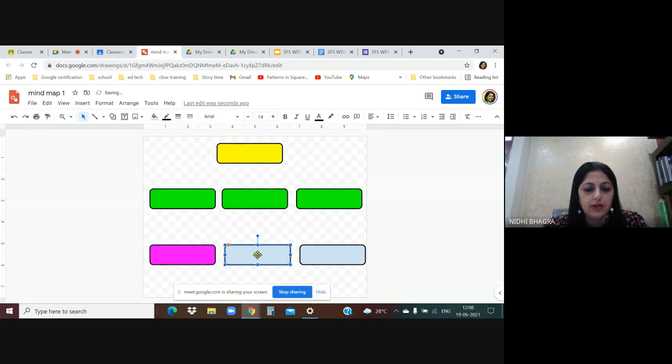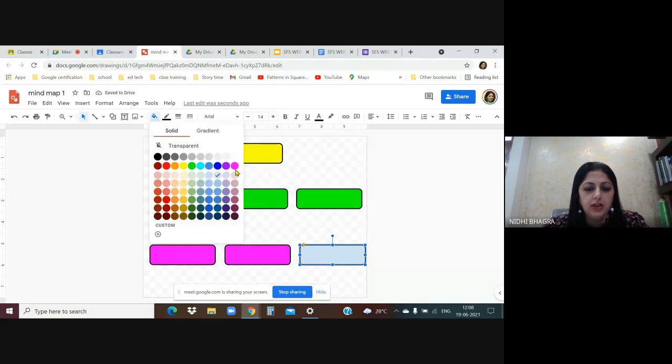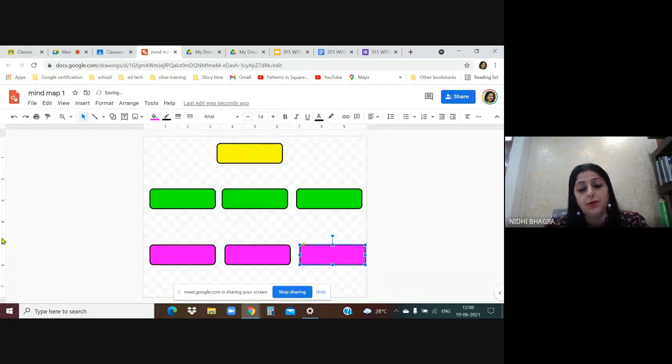So here I just select the shape, fill color, just select whichever color you want to choose. Now we have to connect it. Some connectors should also be there to connect the mind map. Here, please focus on this side, just below format. There is select line. Select line. There is a tool over here.